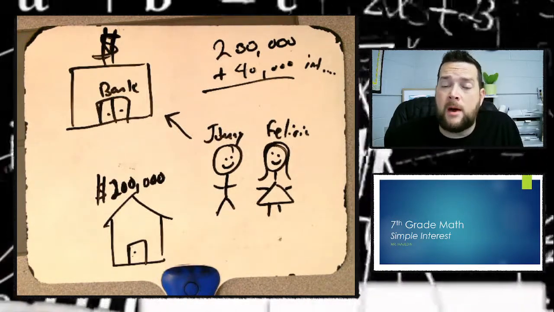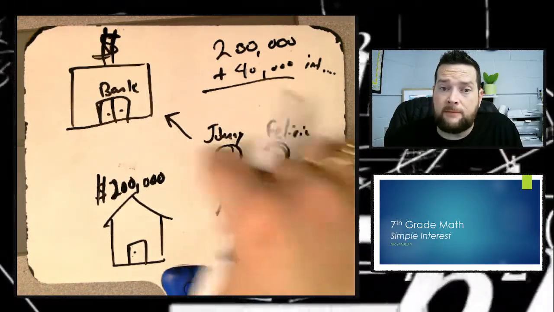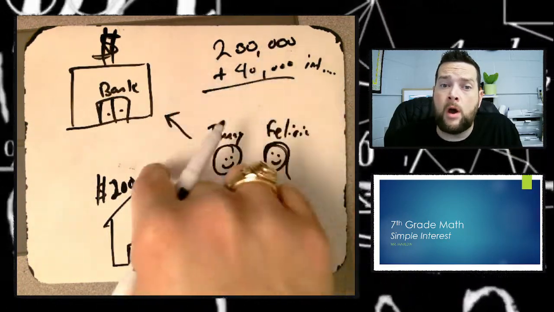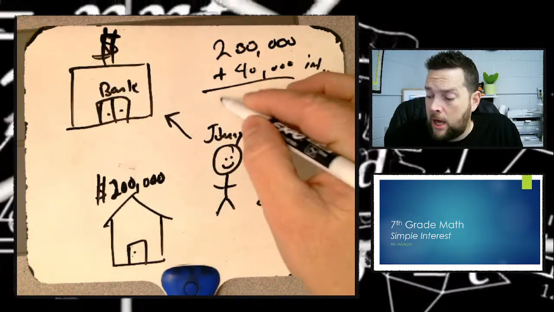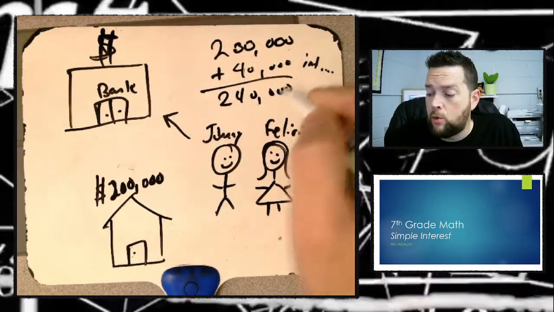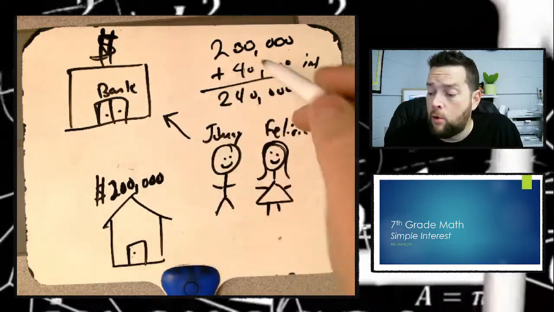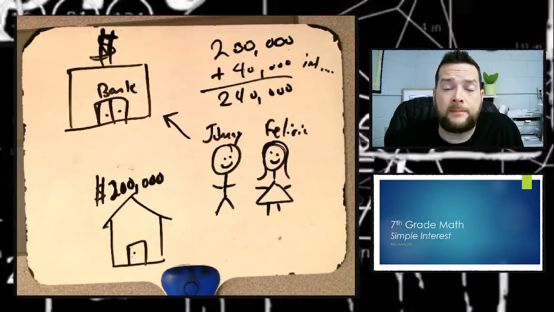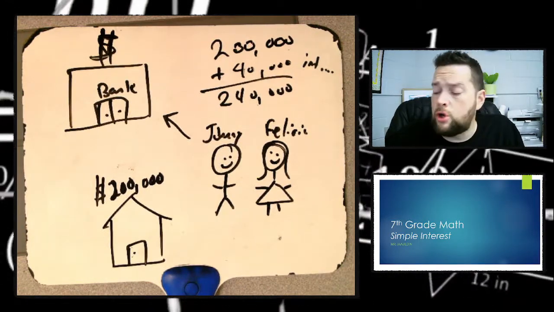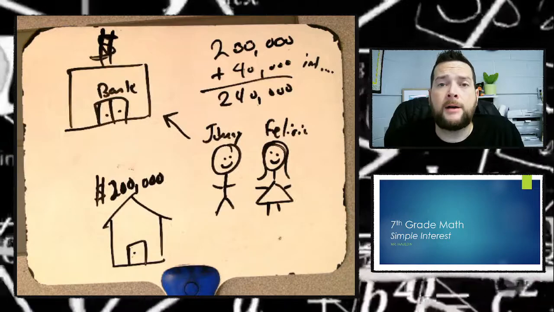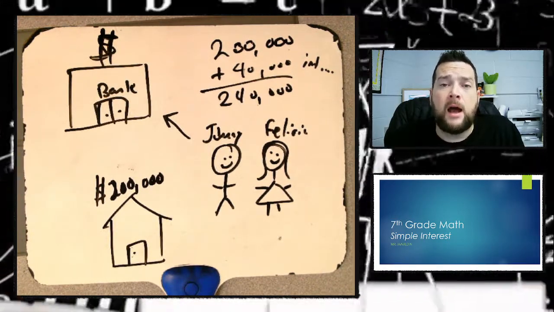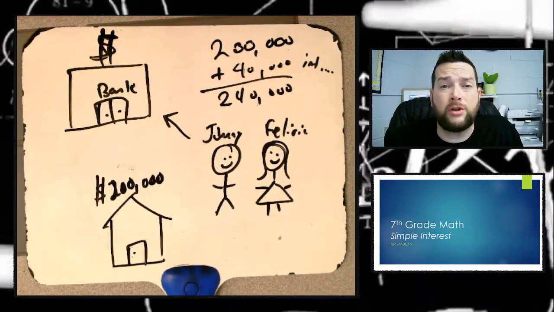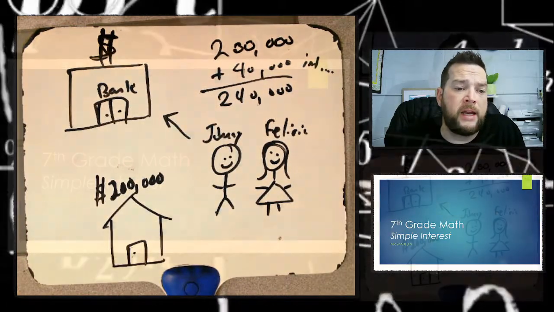That's the little bit of extra money that the borrowers have to pay the lenders in order to be able to have the privilege of getting the money that they want right now. Ultimately, Johnny and Felicia are going to have to pay $200,000 back to the bank in order to borrow the $200,000 they need for the house. That's interest, all right? Seventh grade, we start kind of introducing you to this concept of interest. And then in eighth grade, you're going to learn a different kind of interest. The interest that we learn in seventh grade is called simple interest, and so that's the nature of today's lesson.